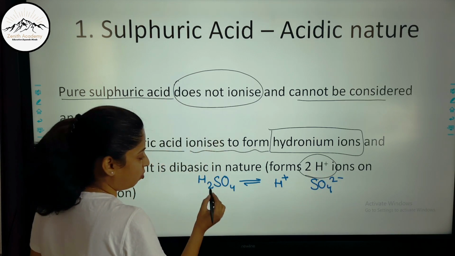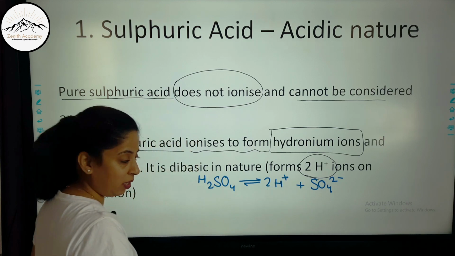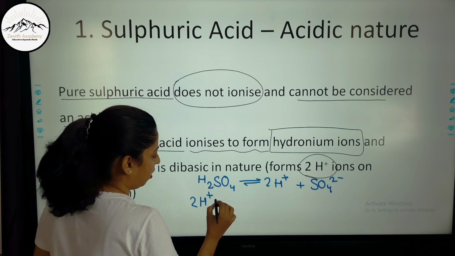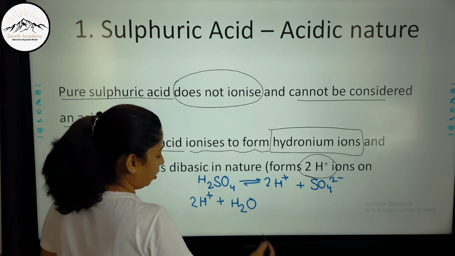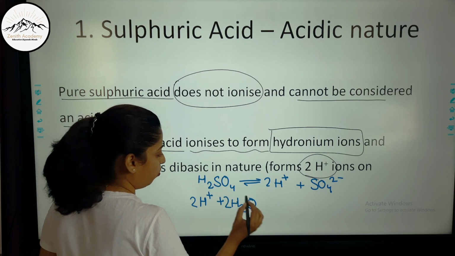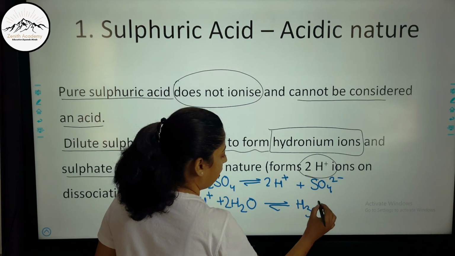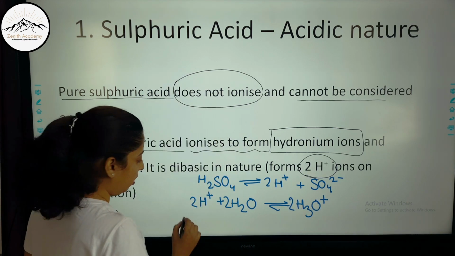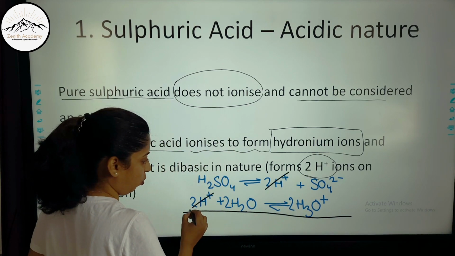Now how many hydrogen atoms are there? 2, so 2 H plus ions and 1 sulfate ion, correct? Now these 2 H plus ions combine with water, it combines with 2 molecules of water to give 2 hydronium ions. Correct. So if you add these reactions, H plus and H plus go.